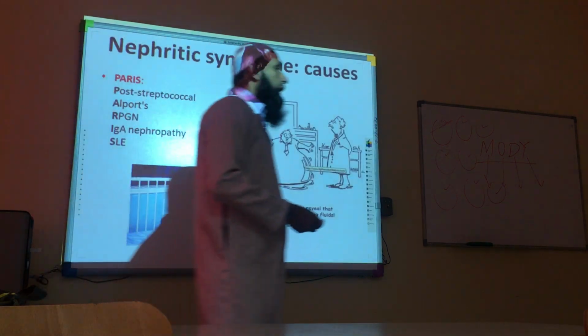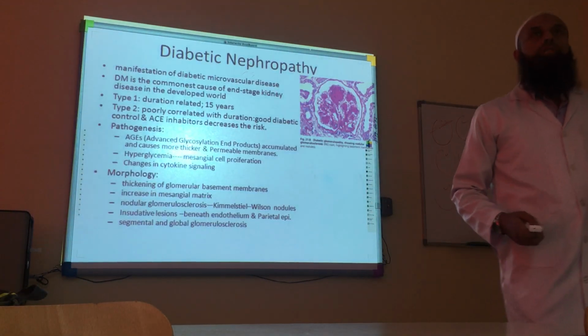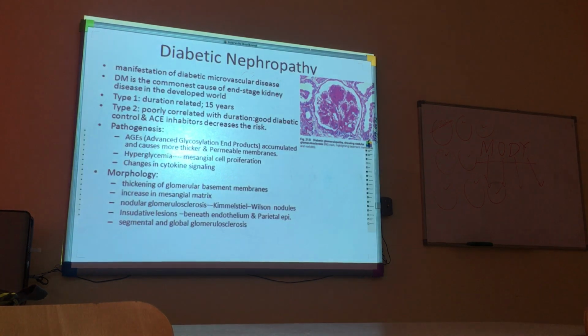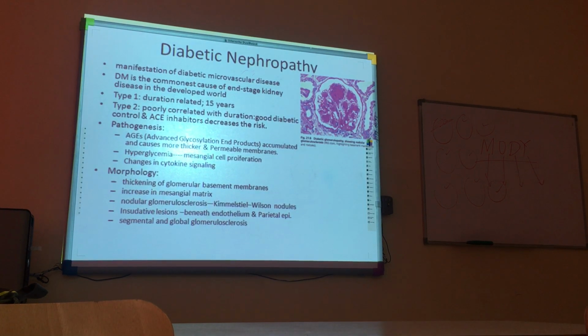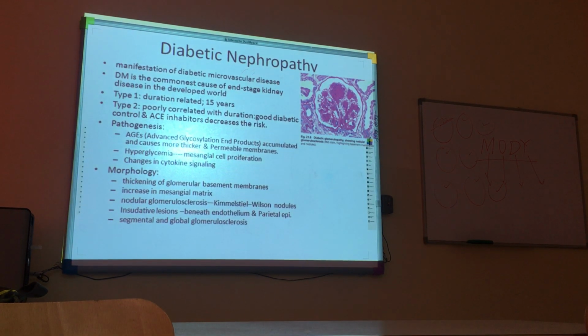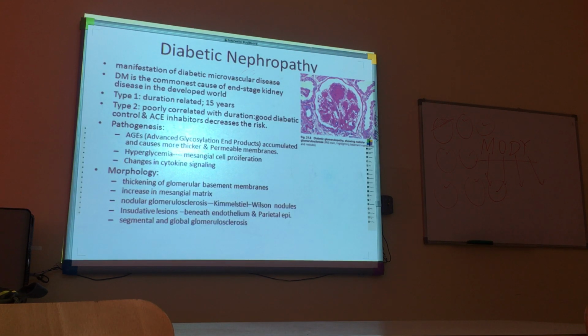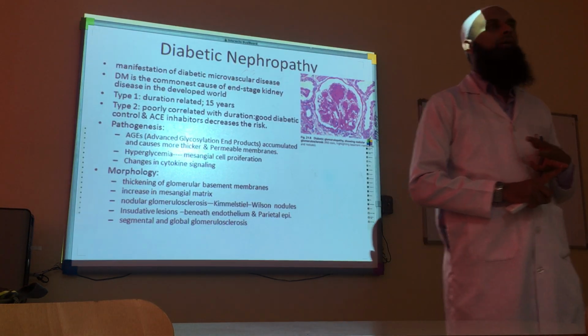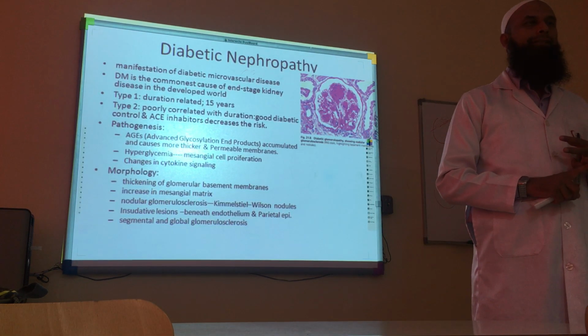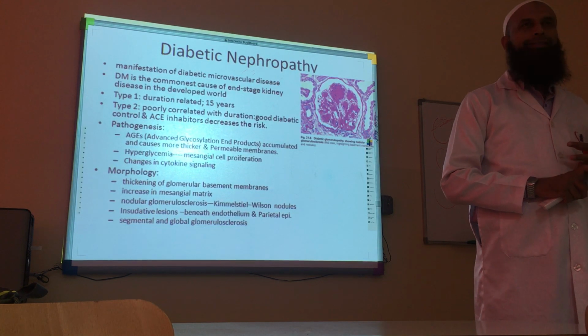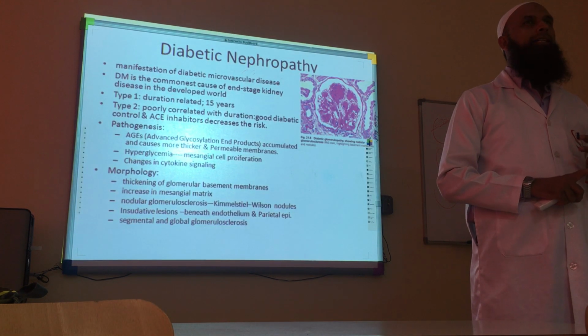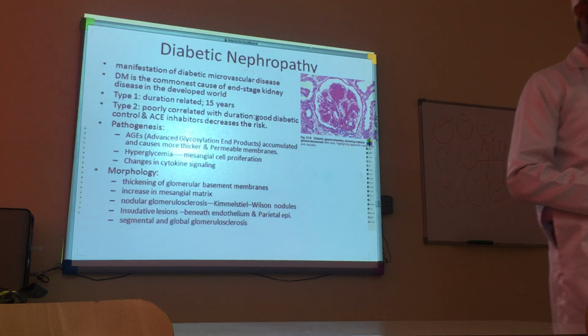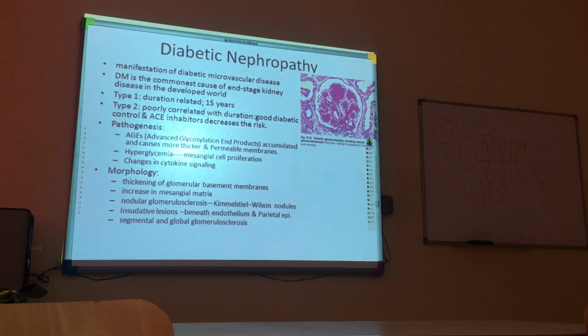Okay. So do you remember what the causes of nephritic syndrome were? P for post-streptococcal. A for Alport syndrome. R for rapidly progressive.